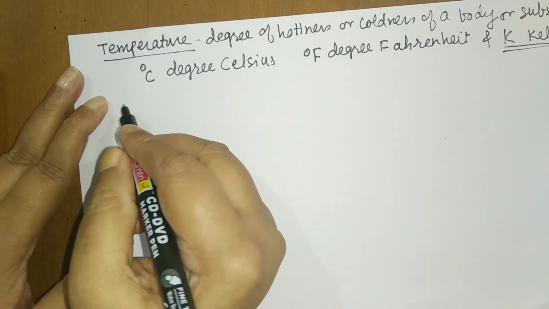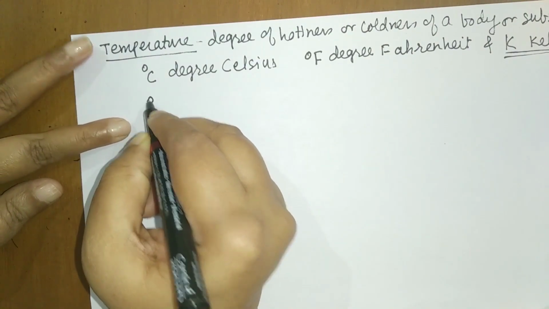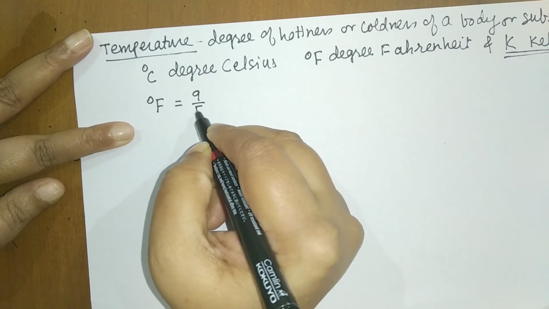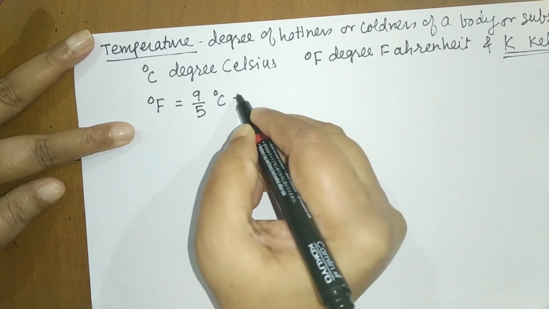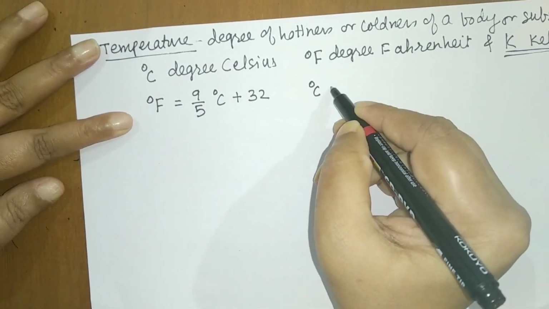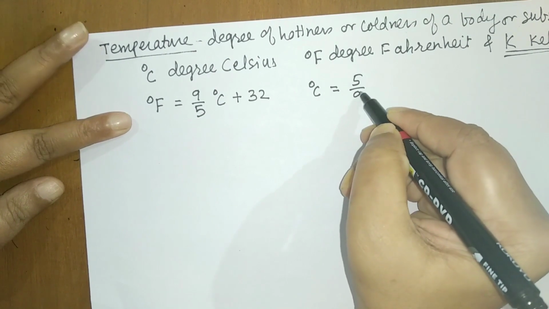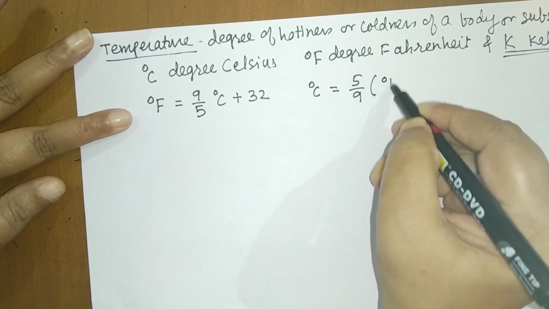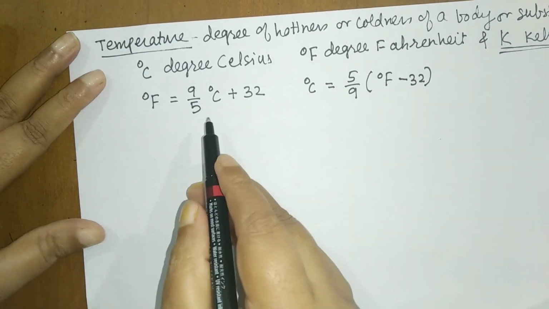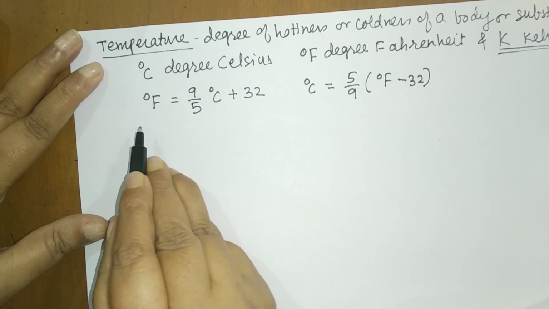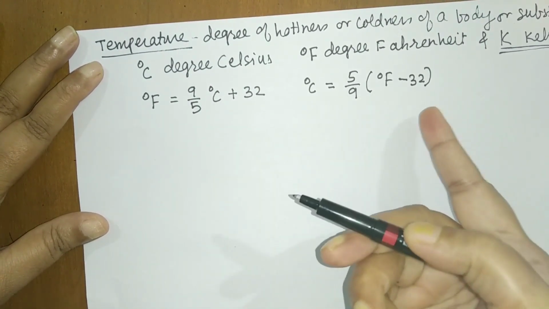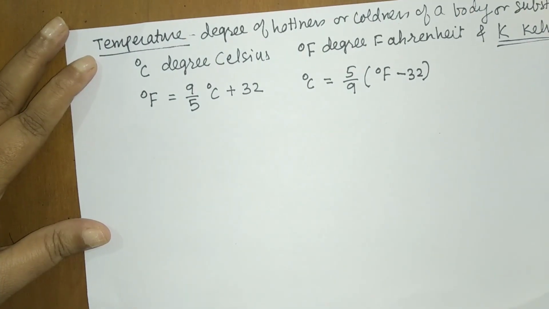So the first formula: degree Fahrenheit is equal to 9/5 degree Celsius plus 32. And degree Celsius is equal to 5/9 in bracket degree Fahrenheit minus 32. If you want to convert degree Celsius to degree Fahrenheit, we use the first formula. And if you want to convert degree Fahrenheit to degree Celsius, we use the second formula.